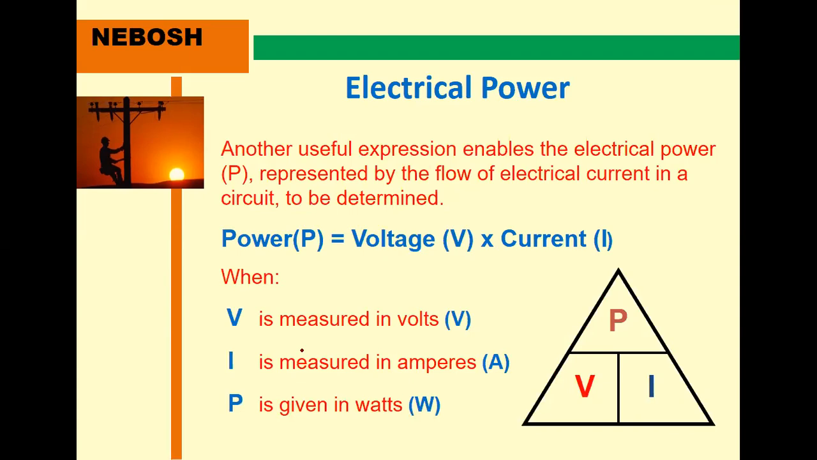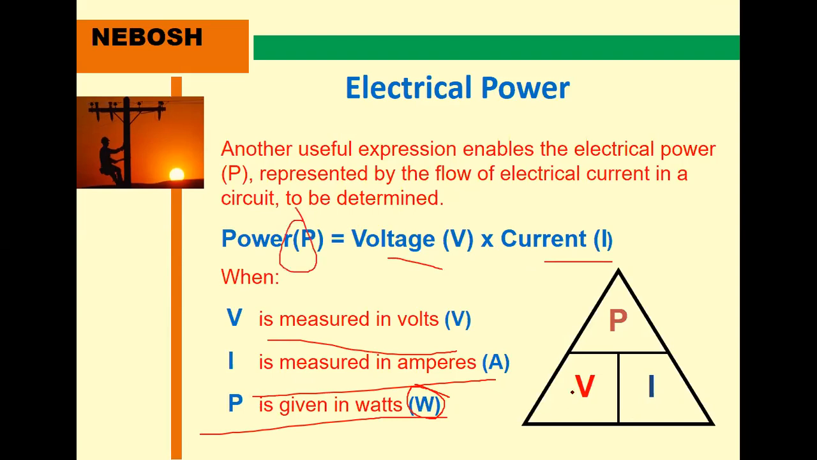Okay, this is the power. Power equal to the electrical power. The product of the voltage and current is known as the power. V is measured in volts, I is measured in amperes, P is given in watts. That's why power is in watts.